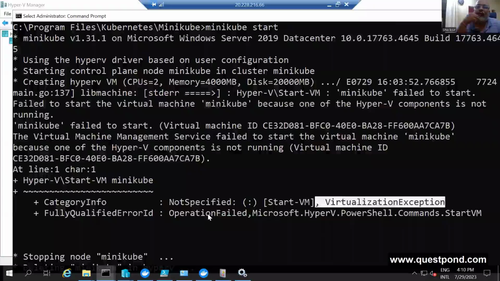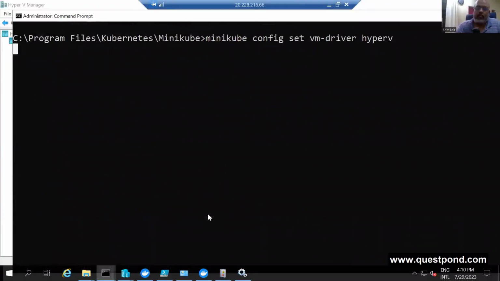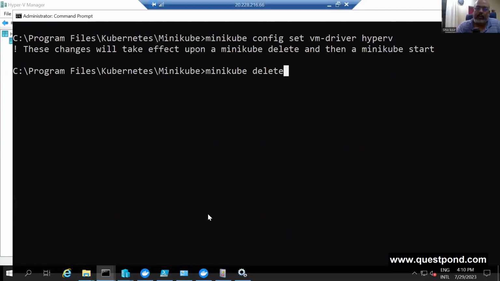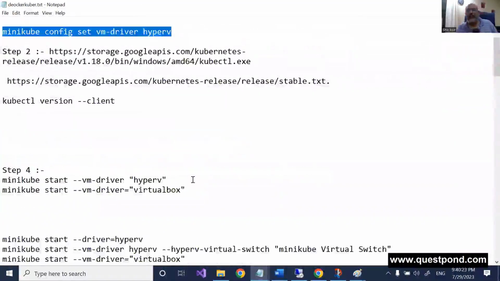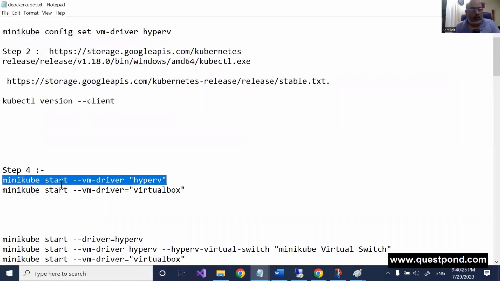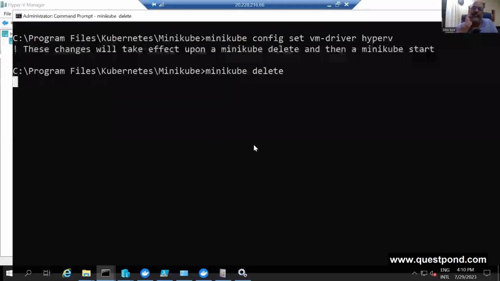Okay, we'll do a Minikube delete. Why not? I'm more than happy to do a Minikube delete. Let me try this. I'll tell it explicitly that you have to use Hyper-V as a driver. So I'll change my command here to start it, but not use Oracle VirtualBox. Use Hyper-V. Okay, let us see.